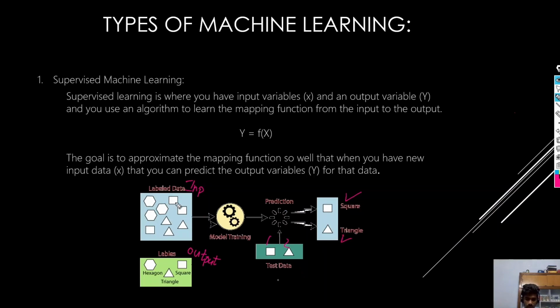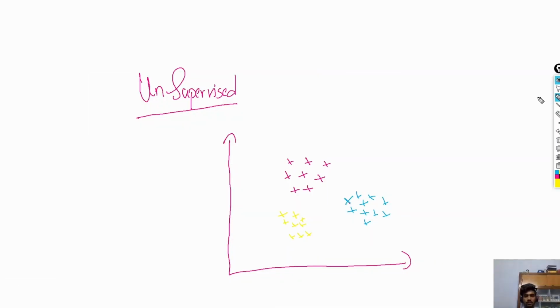So as in supervised learning, we have input data and the corresponding output data that is given to the model, and the prediction occurs and the corresponding output will be generated. So let us assume this is unsupervised data. How do we say that this is unsupervised data? Because for unsupervised data, we would only be given the A and B values.